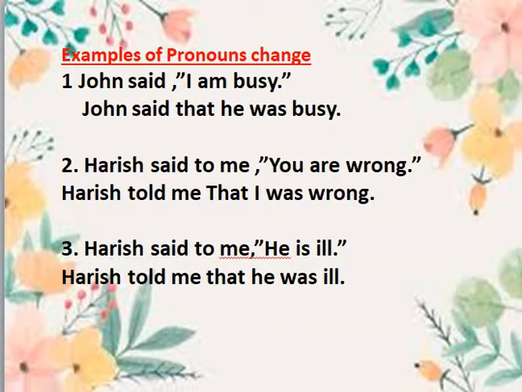Let us look at the example according to the SON rule. The first rule says it is changed according to the subject. John said, I am busy. I is the first person. So how are we going to change it? According to what is written before said. That is John. John is a boy. So he will be used as a pronoun there. So John said that he was busy.